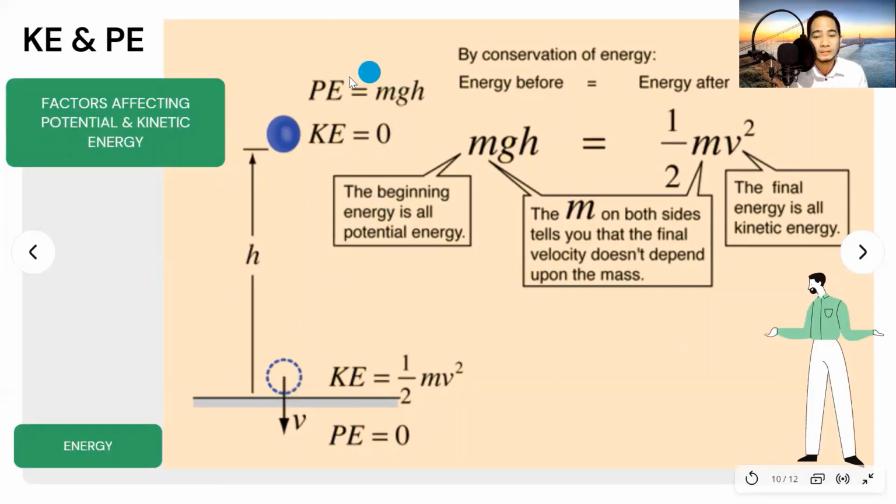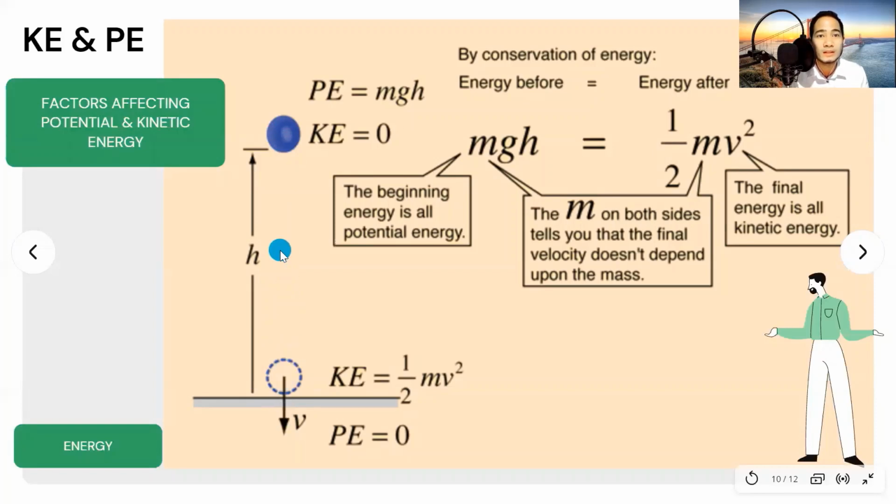So dito, potential energy is equal to mass times the acceleration due to gravity times the height. Ano ang bigat ng bola? Ano ang taas ng kanyang position? Then, i-multiply mo rin ito sa constant na 9.8 meter per second squared, which is the acceleration due to gravity. Ibig sabihin, yung bilis ng kanyang pagbagsak. Yun yung ating acceleration due to gravity.